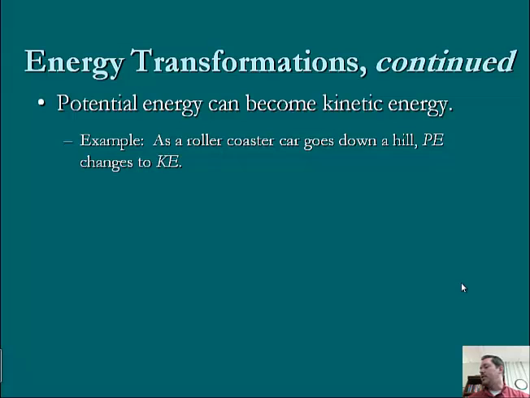Now let me just draw a little picture for you here. We've got our roller coaster hill here, right? And at the top of the hill, right before the roller coaster car goes down over the edge, we've got maximum potential energy. So potential energy is the greatest at the top.